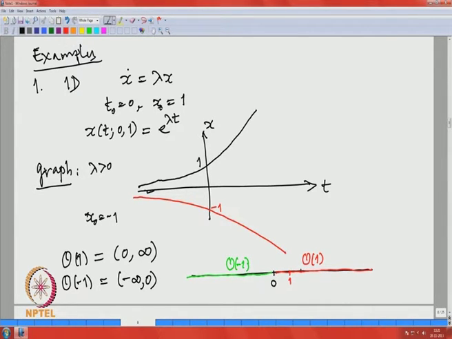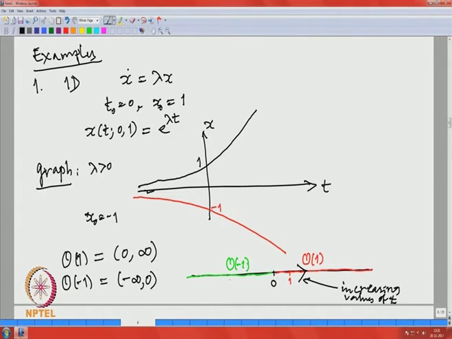So, this is important. Let me just try. So, this is increasing values of t. They will always put an arrow in this direction indicating that if you go along this, it means we are going along the increasing values of t.